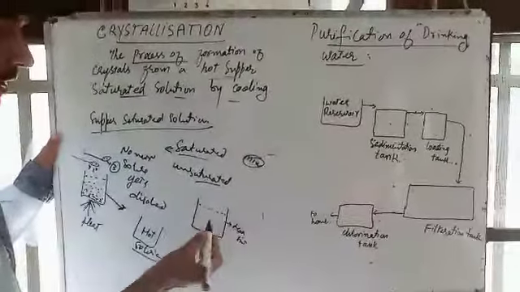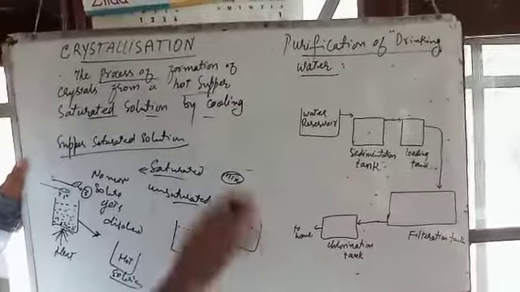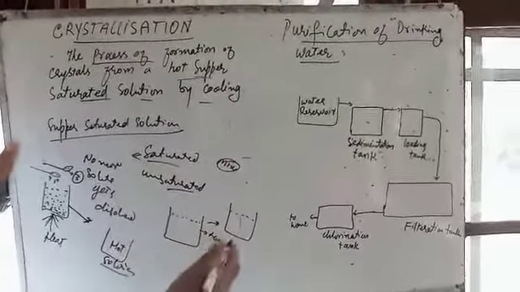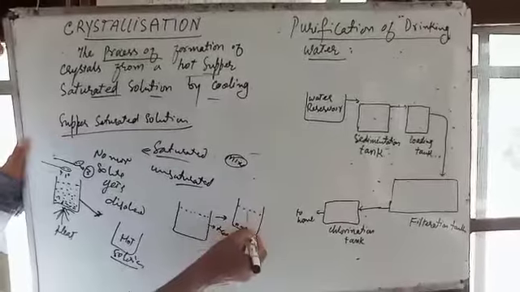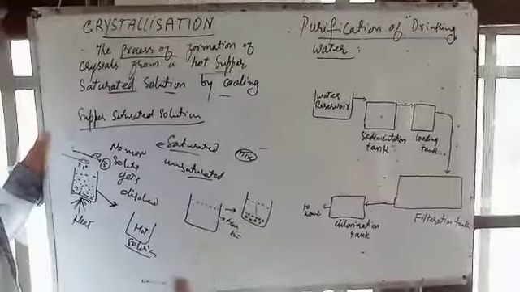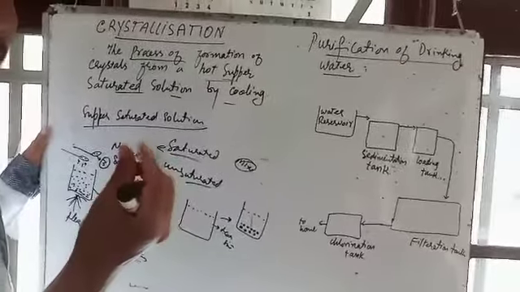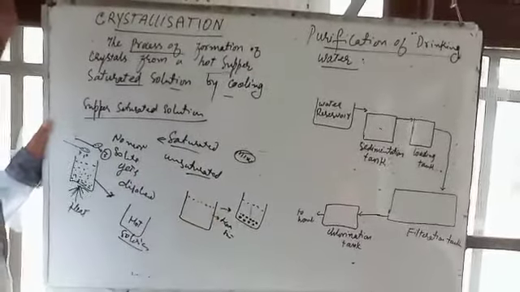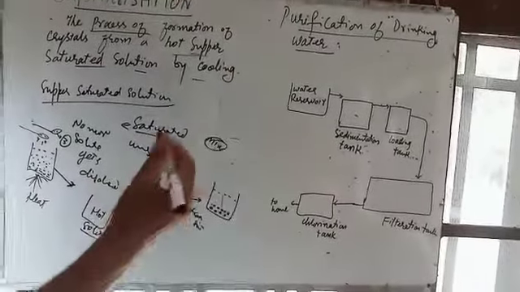What I have to do is cool it down. I will leave it undisturbed for cooling for 3 to 4 hours, or 6 to 10 hours, or even 1 day. Then you will see that some crystals will be formed at the bottom of the cold solution. That means the extra solute present in the supersaturated solution will crystallize in the form of solid crystals, solid particles at the bottom of the solution. This is crystallization.